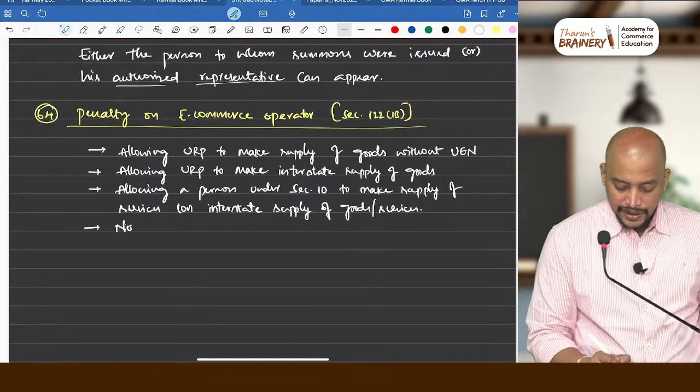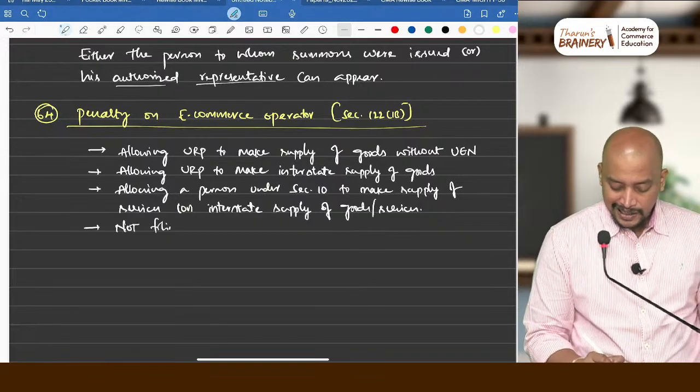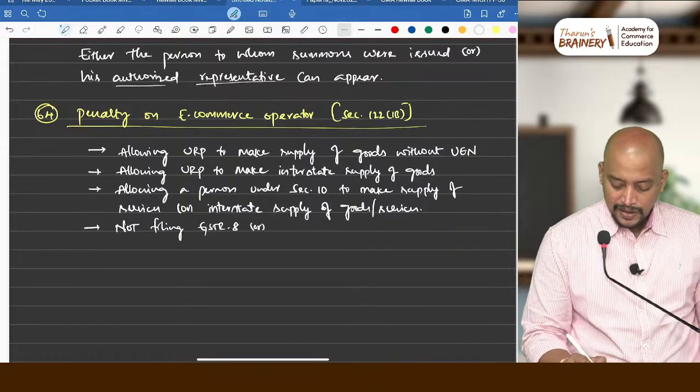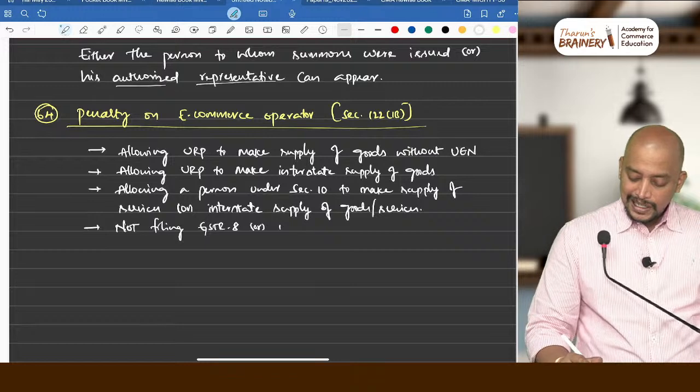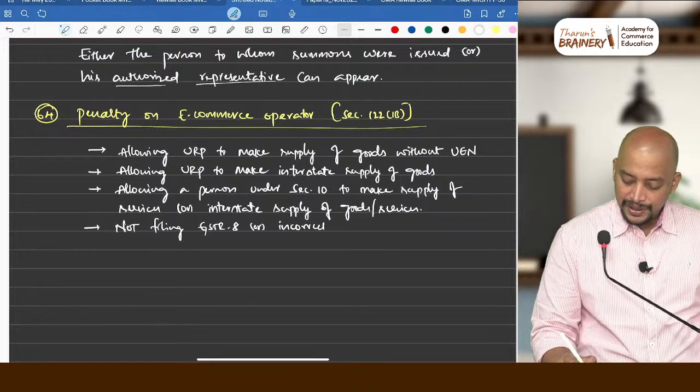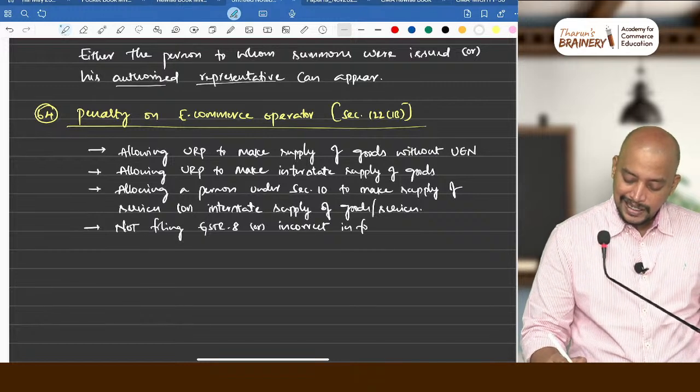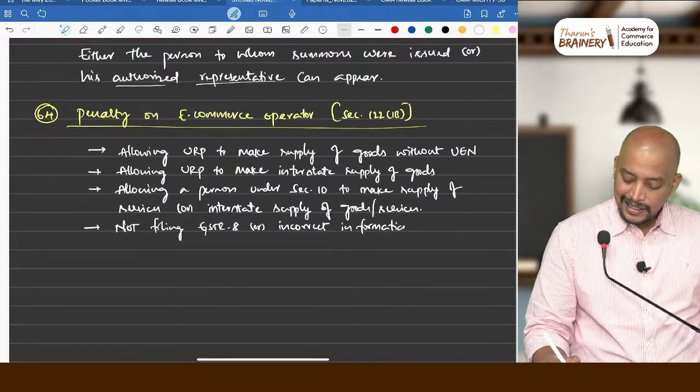Then not filing GSTR 8 or incorrect information in GSTR 8.